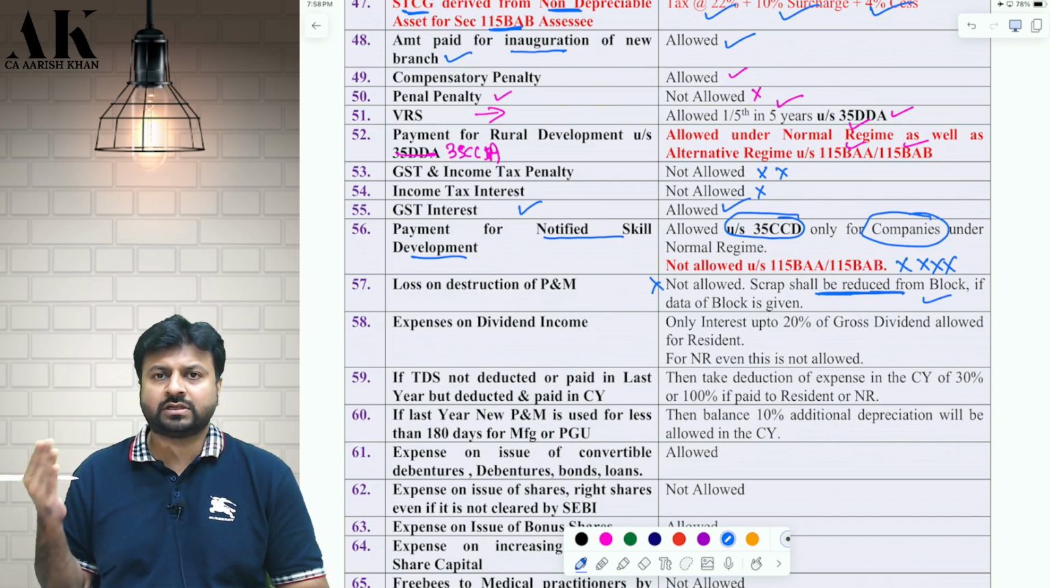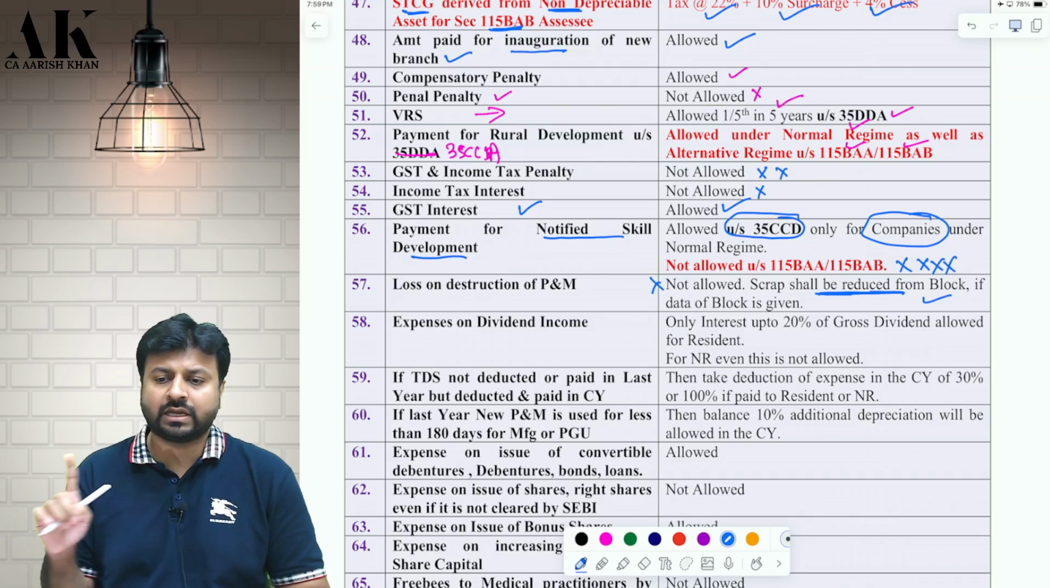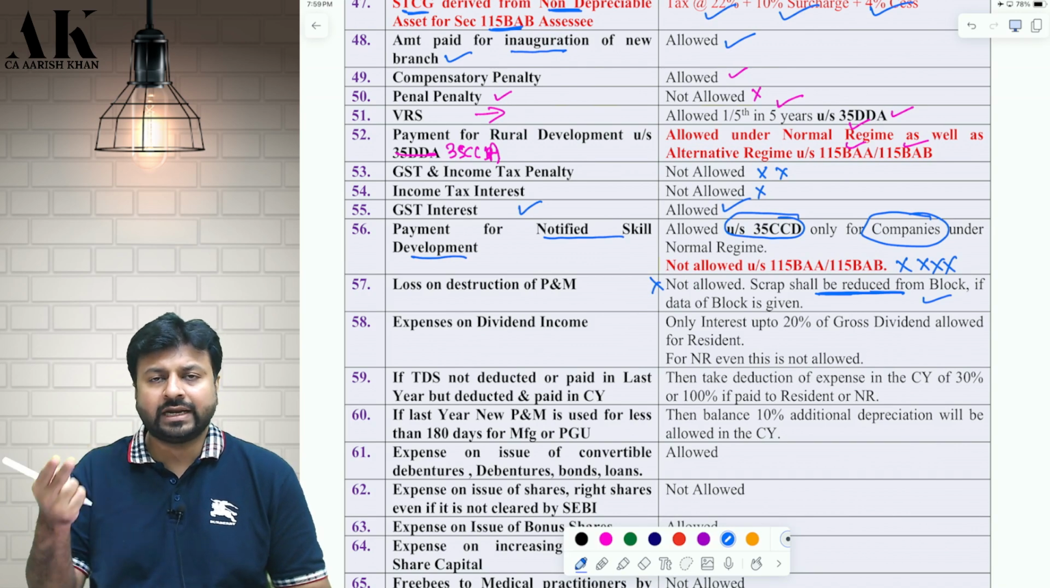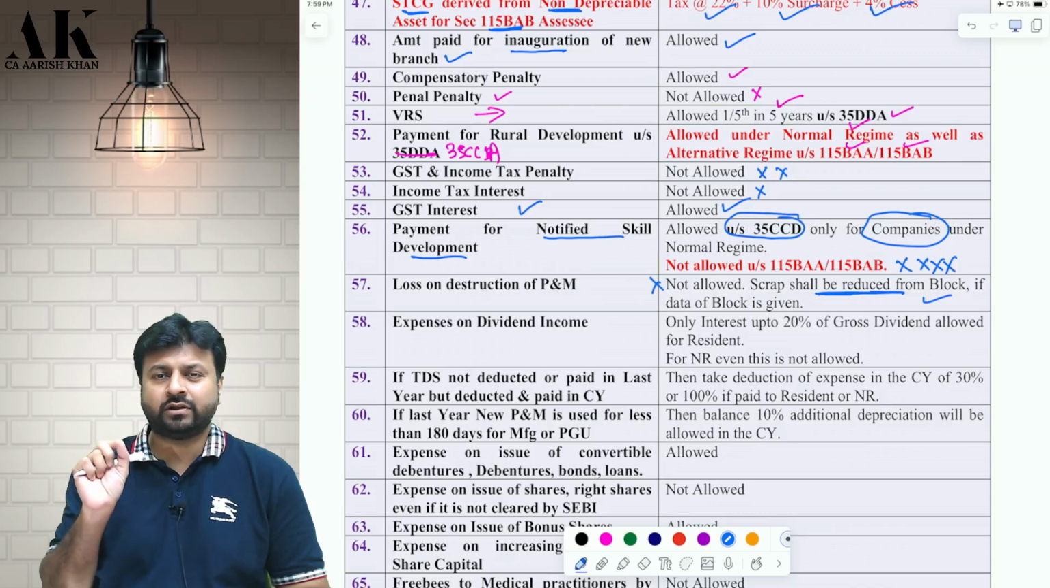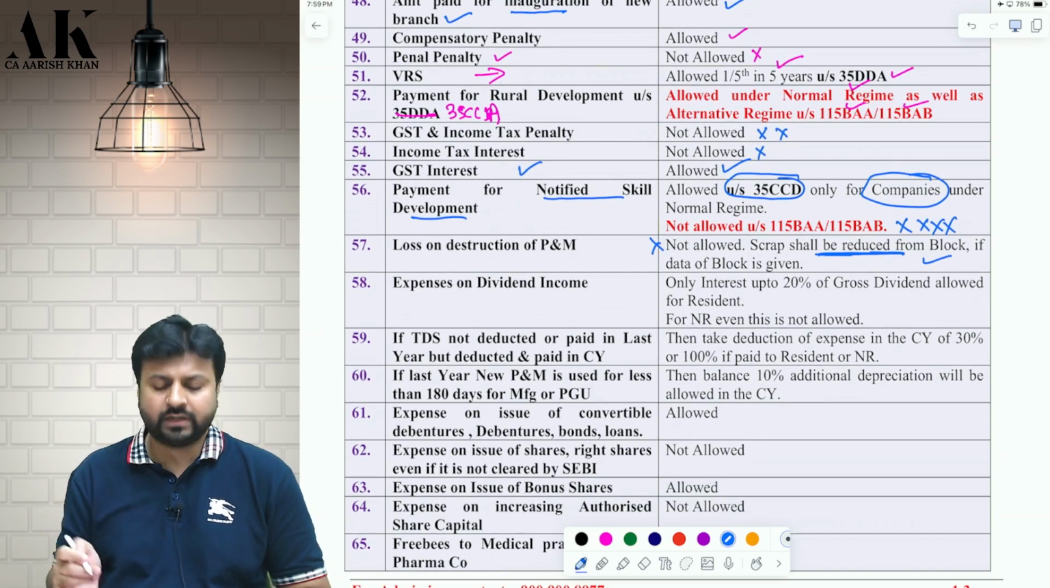So again, I am saying if there is some loss on destruction of asset, it is not allowed as a PGBP expense because it's a capital loss. It's not a revenue loss. Revenue losses are allowed under PGBP, not capital loss. But if there is any scrap received or insurance amount received, you will reduce it from the block of asset if it is given in the question. If data is not given, you have to ignore this adjustment. Most of the time, they don't give the data.